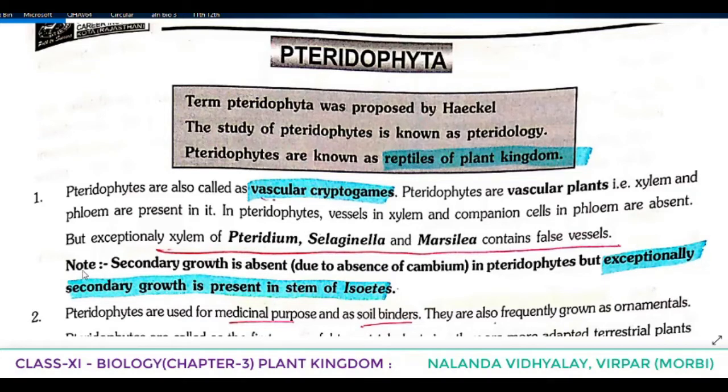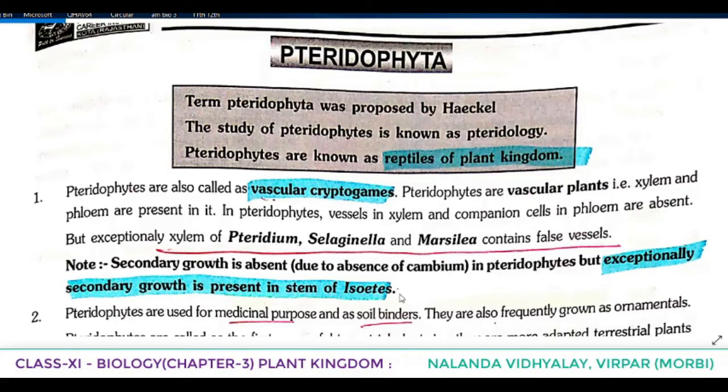One important point is given here. Secondary growth is absent. Why? Because of the absence of cambium in pteridophytes. But exceptionally, secondary growth is present in the stem of Isoetes. Wherever we study exceptional cases, we learn only those. So in the majority of cases in Pteridophyta, secondary growth is absent.